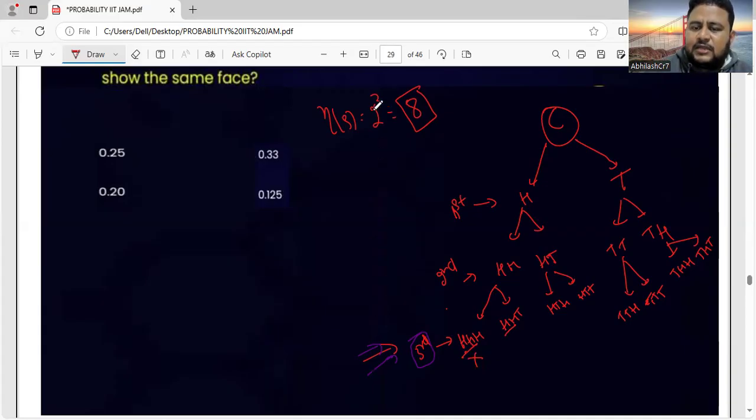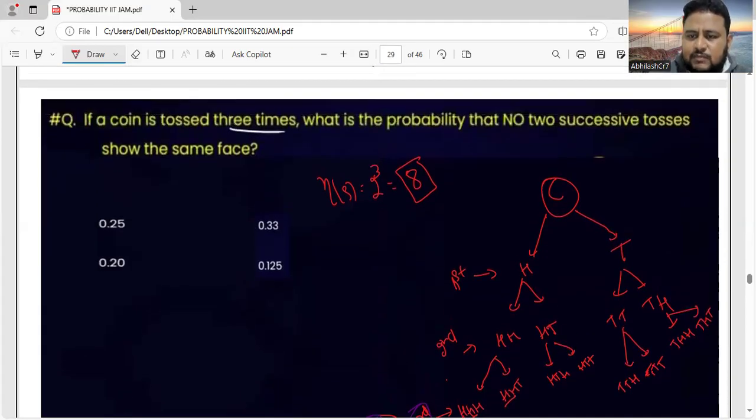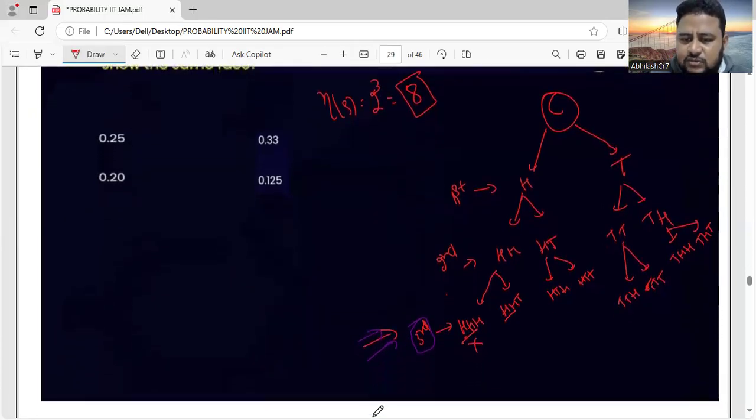They are asking the probability that no two successive tosses show the same face. No two successive tosses means one after the other, it should not show the same face. So we have to find the probability of not showing the same face, so we have to eliminate those outcomes that show the same face. This is showing the same face, so this is showing the same face. Here HTH is not showing the same face.